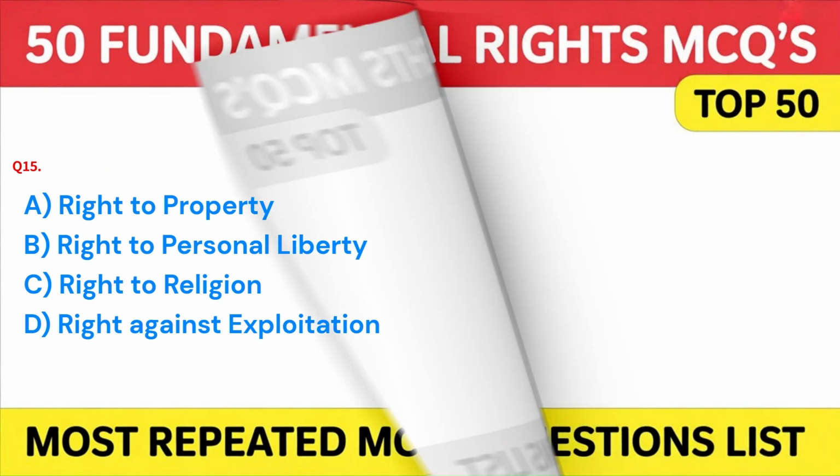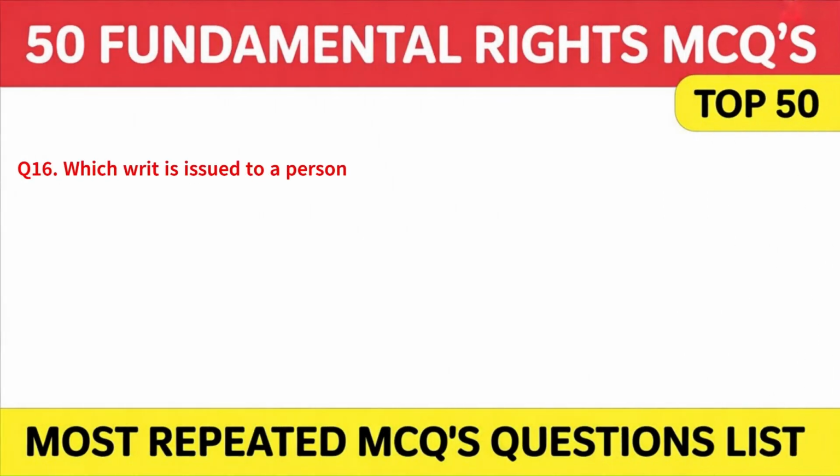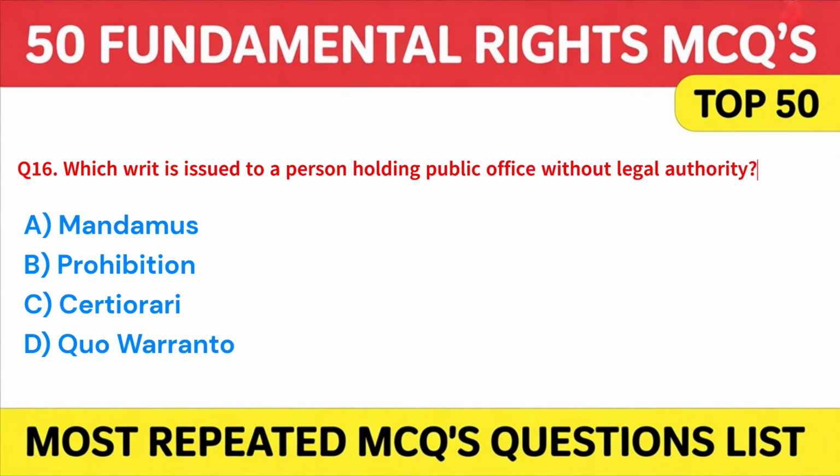Question 16 is, which writ is issued to a person holding public office without legal authority? A. Mandamus. B. Prohibition. C. Certiorari. Or D. Quo warranto. Answer D. Quo warranto. Moving on.